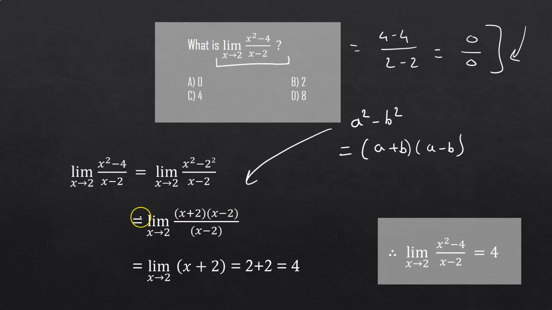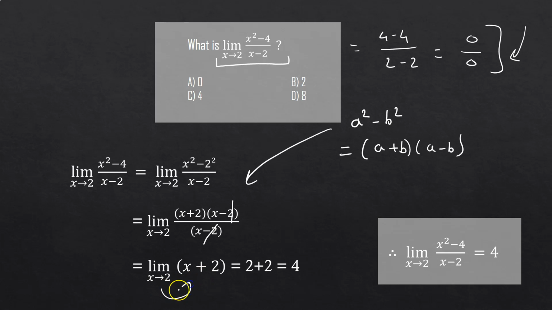Now by the concept of limit we have noticed that limit of x tends to 2 means x is approaching towards 2 from both sides, left and right hand side, but it's very close to 2 but not exactly equal to 2, and as it is not exactly equal to 2, x minus 2 will be a non-zero quantity, and as x minus 2 is a non-zero quantity we are able to cancel it. So we are cancelling x minus 2 from the numerator and denominator, and now we have limit of x tending to 2 of x plus 2.